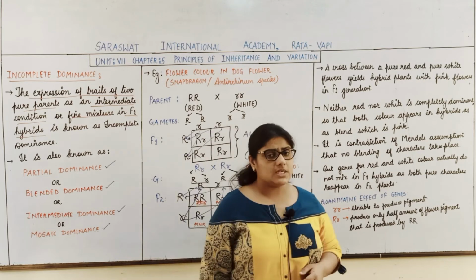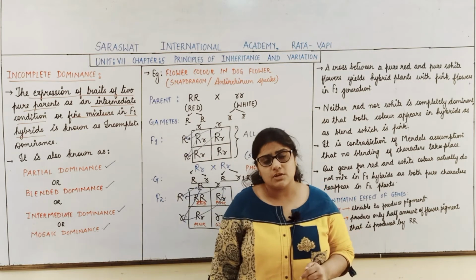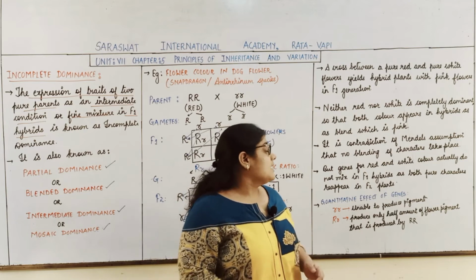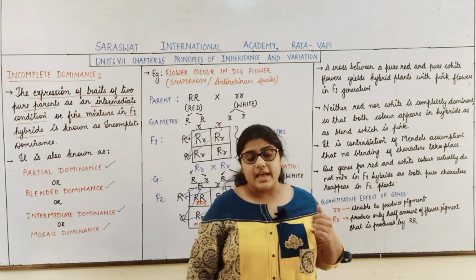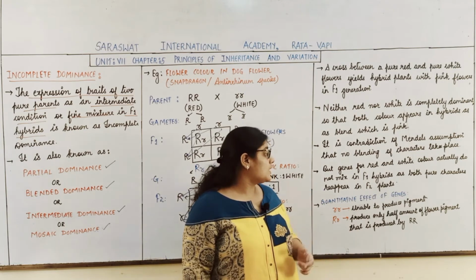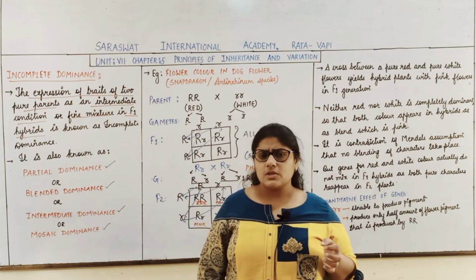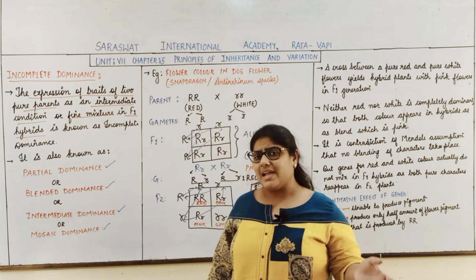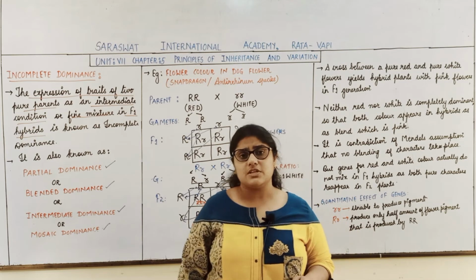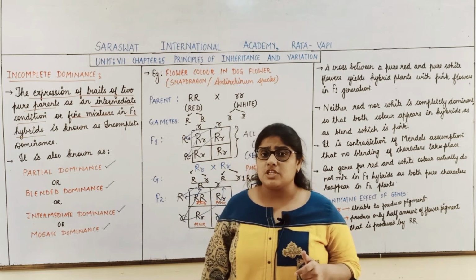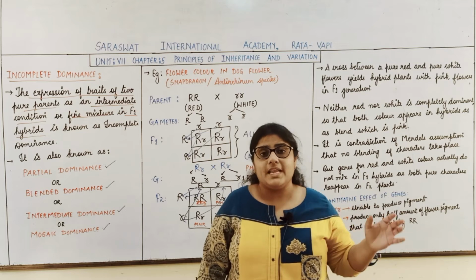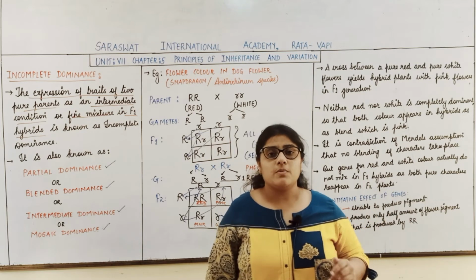But now students, another important thing you should remember is that the genes for red and white color actually do not mix in the F1 generation. Students, if the genes had mixed in the F1 generation, then in the F2 generation you would not obtain pure red and pure white color.